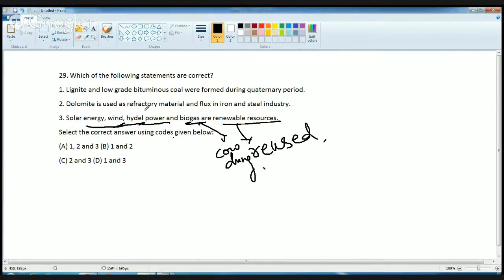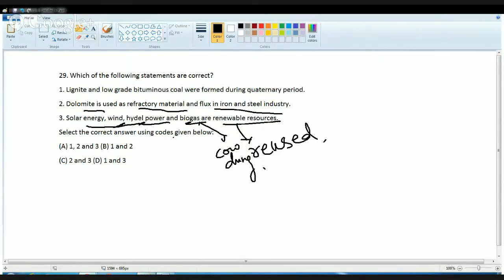Then you have the next statement. Dolomite is used as a refractory material and flux in the iron and steel industry. That's a perfectly correct statement, because dolomite is used in the iron and steel industry, and it mainly acts as a refractory raw material and a flux.